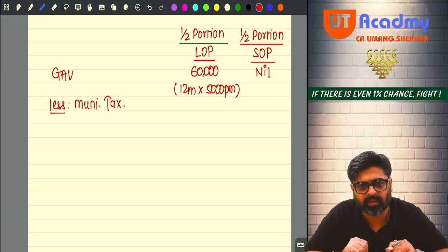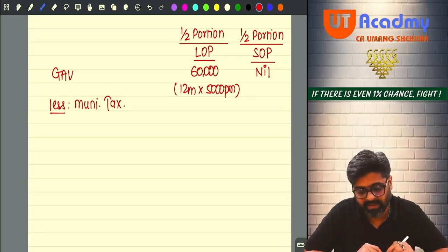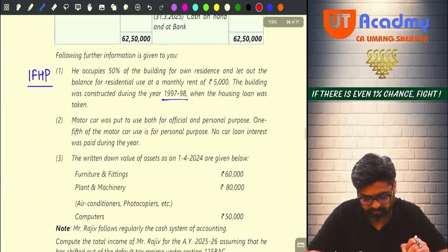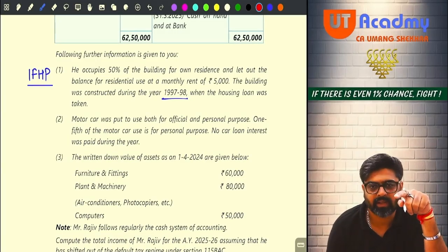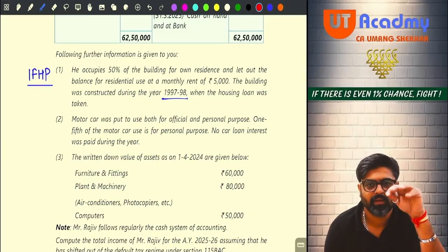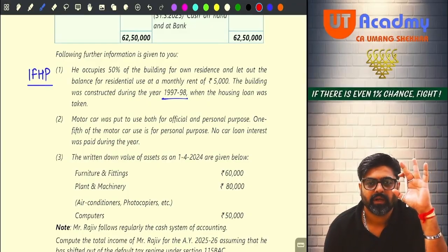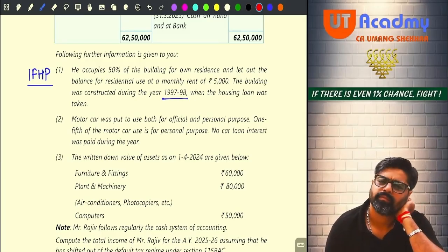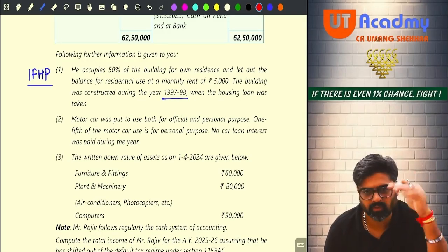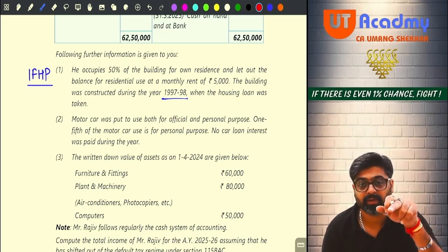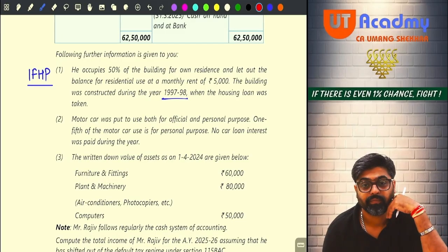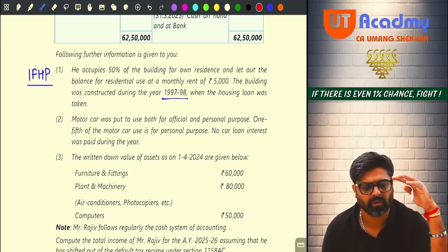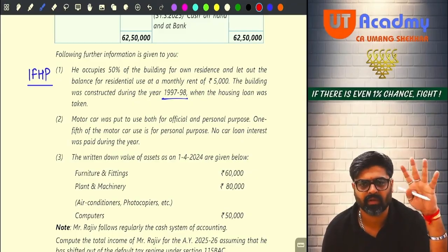If I would have been your examiner, what I would have done, in the adjustment, can you see this adjustment? I would have given a small sentence, municipal tax of the house property was rupees 8,000. That's it. I would have given this much information. What you would have done, out of 8,000, 50% relates to LOP portion, 4,000 you would have reduced. And balance 4,000? Ignore. Not related to LOP, it is related to SOP, you would have ignored.